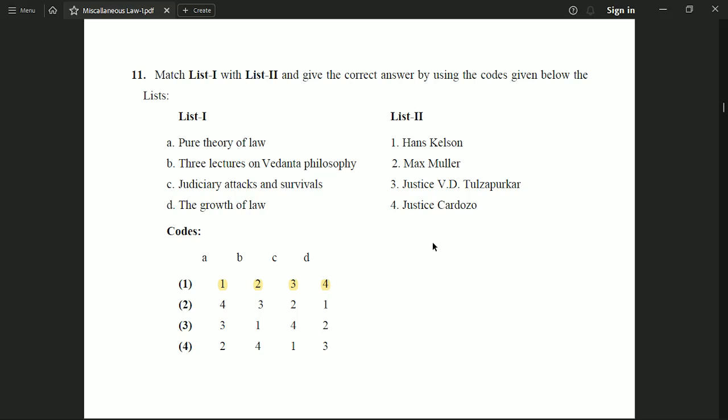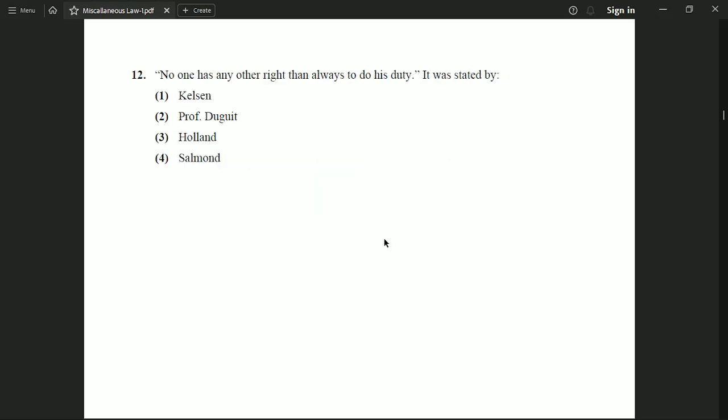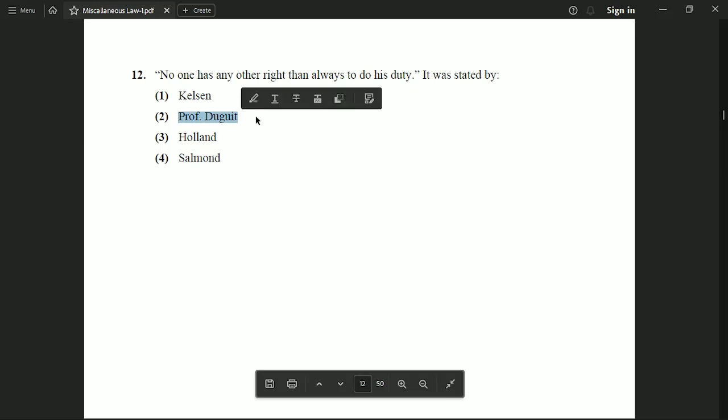Okay. Now the next question is, no one has any other right than always to do his duty. It was stated by option 1, Kelsen. Option 2, Professor Duguit. Option 3, Holland. Option 4, Salmond. And the correct option to this question is option number 2. This was said by Professor Duguit.